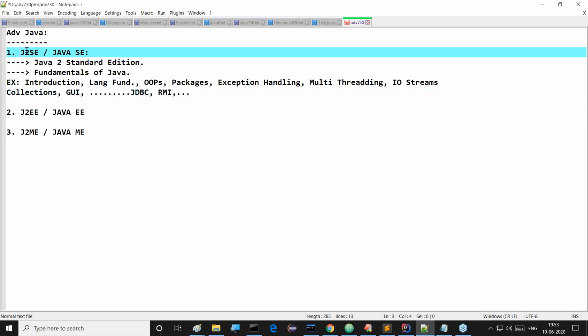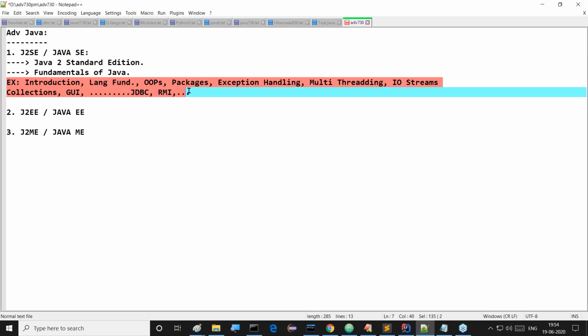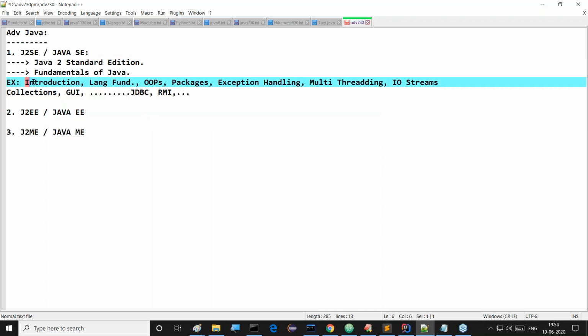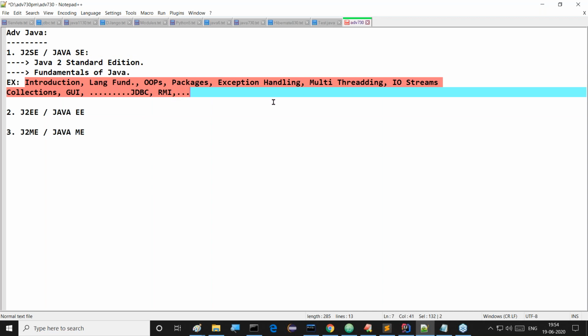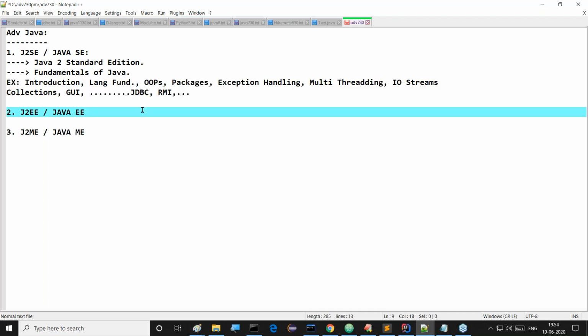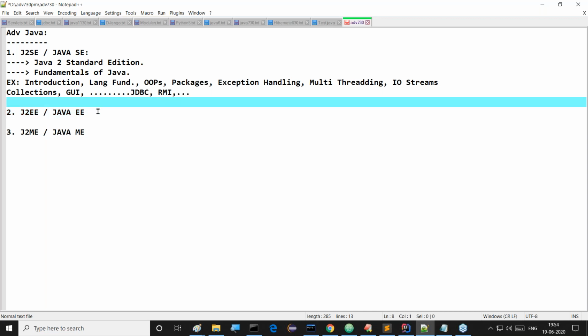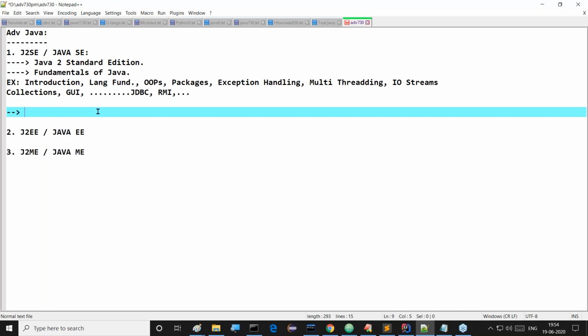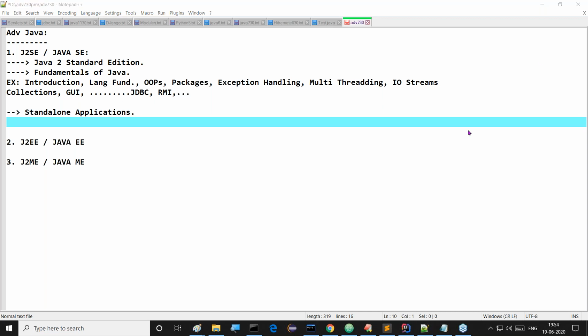My point is, in J2SE, what exactly is the content available? If you observe, these are totally the fundamentals of the Java programming language. J2SE covers only the fundamentals of Java. By using these fundamentals, we are able to prepare standalone applications, only standalone applications, not more than that.